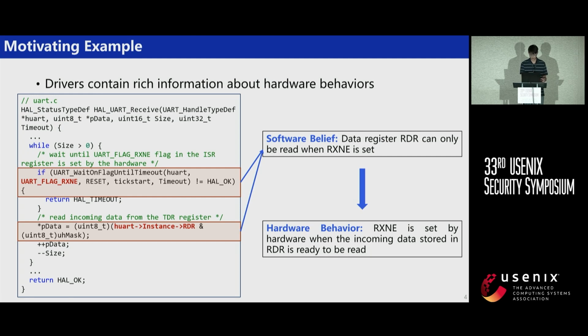And this software belief is consistent with the hardware specification, where RxNE must be set by the hardware when the incoming data stored in RDR is ready to be read. However, even without reading the hardware specification, we can just infer the same hardware behavior from the software belief, because if it is not the case, the driver will never read the data.